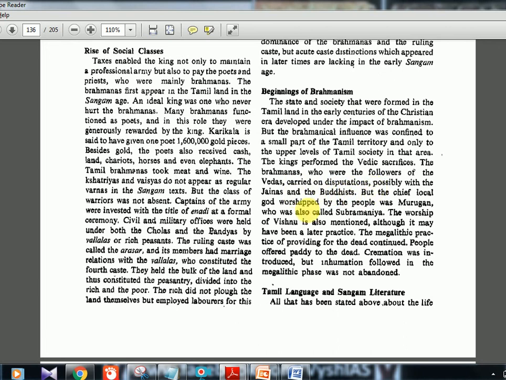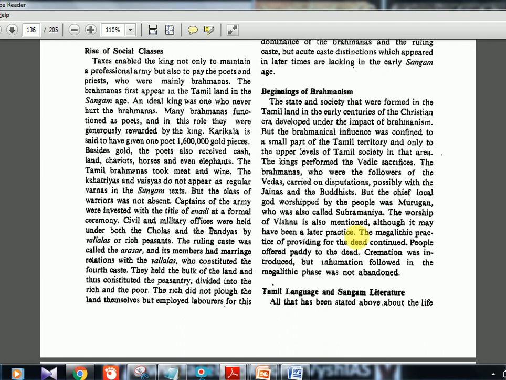But the chief local god worshipped by the people was Murugan. Okay, the god which they worship is Murugan, which is also Subramanya. The worship of Vishnu is also mentioned, although it may have been a later practice. Later we'll learn when the Bhakti movement comes in medieval times, the Vishnu, Shiva, Nayanars, Alvars. But now there is only a little mention of Vishnu, and the most important is Muruga or Subramanya.